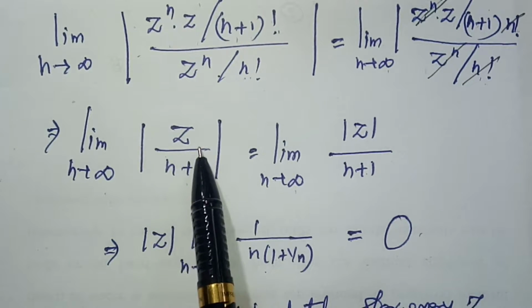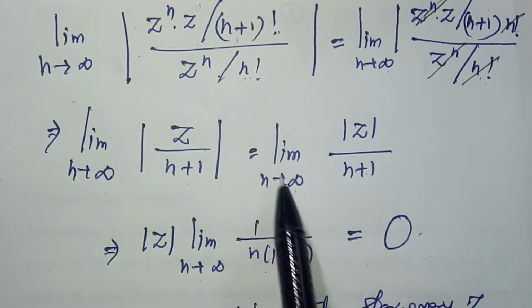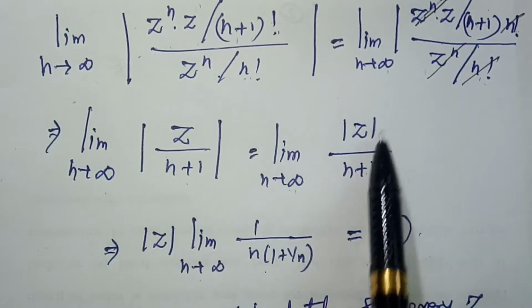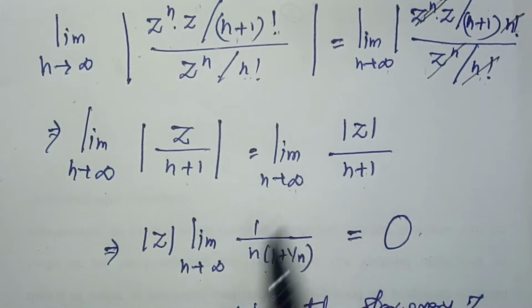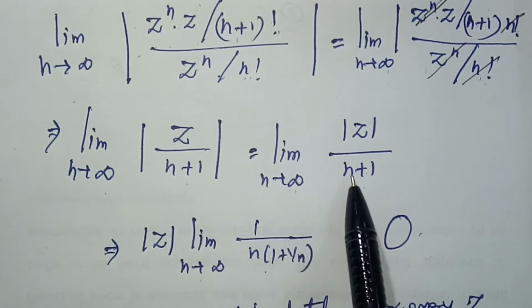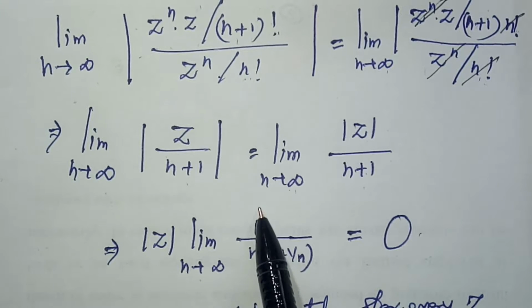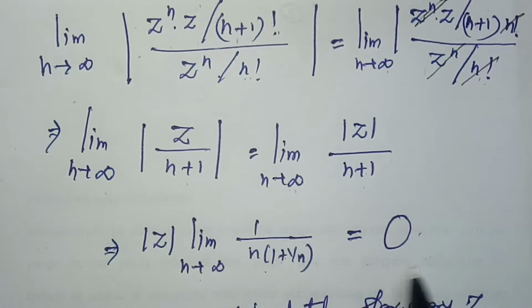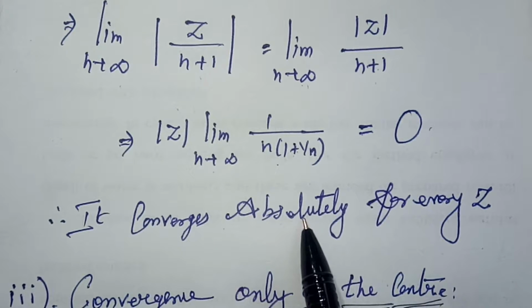So modulus of z divided by n plus 1 I have here. That is equal to limit n tends to infinity modulus of z divided by n plus 1. Here take n as common, so remaining I have 1 plus 1 by n. Now substitute n tends to infinity, 1 by infinity becomes 0. So the entire term becomes 0. So there is no problem with our mod z. It converges absolutely for every z.